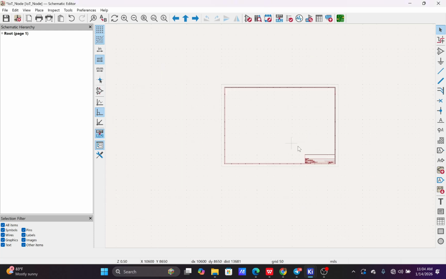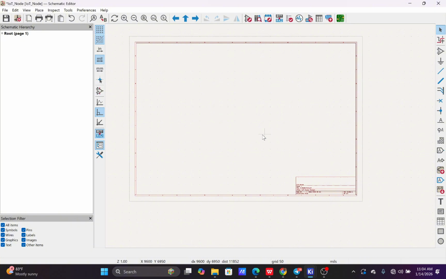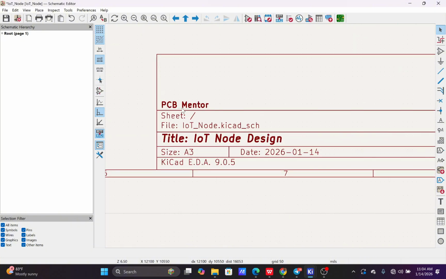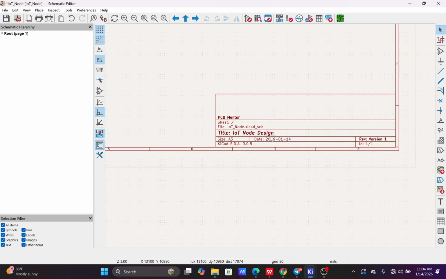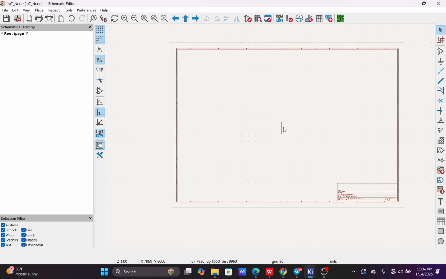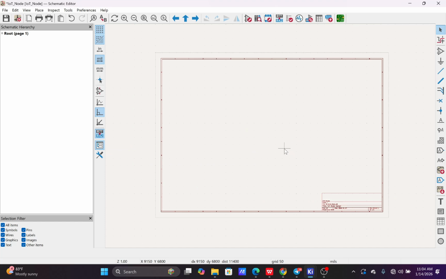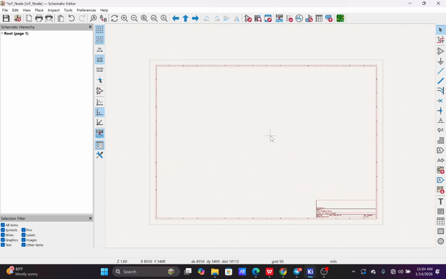So let's go. You've seen the size of this has increased. So at this point, PCB mentor, this is the file name, IoT node. This is the title, IoT node design, and the size is A3, and this is the date. So that is for the page setup. You can set the page as you want to do.